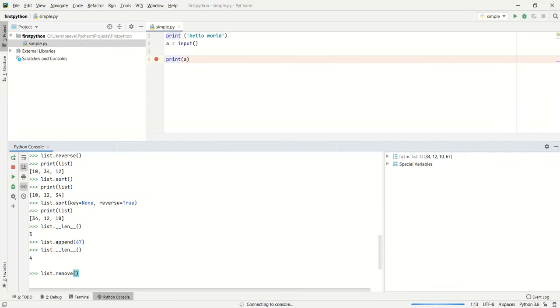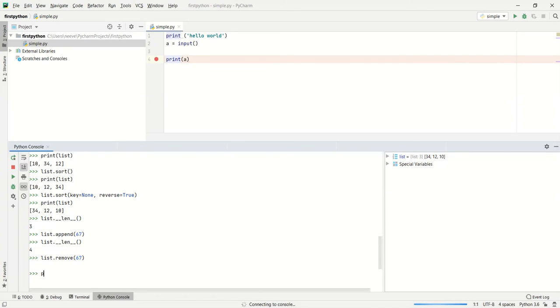For example, if you wanted to remove that 67 from the list, we can give the value so that it will be removed from the list. If after removing you print the list, 67 got removed from that particular list. This is based on the value present in the list.